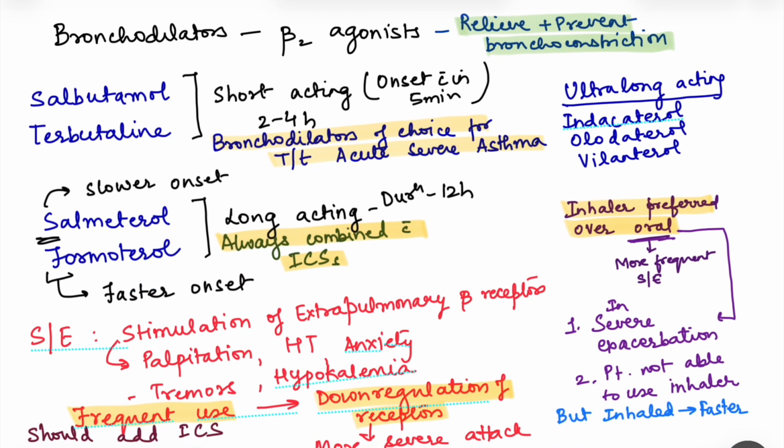First are the bronchodilators, that is the beta 2 agonists. These drugs relieve bronchoconstriction and also prevent bronchoconstriction.